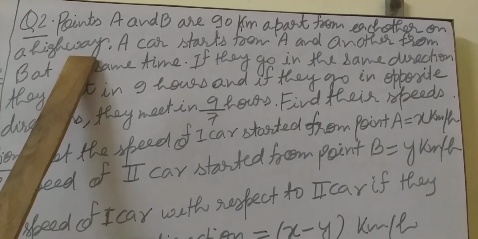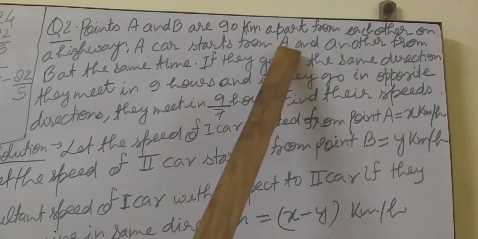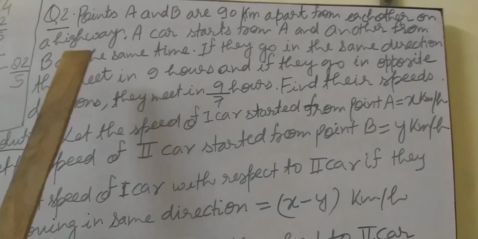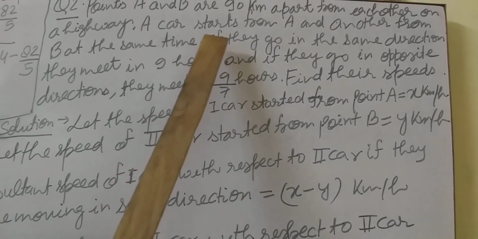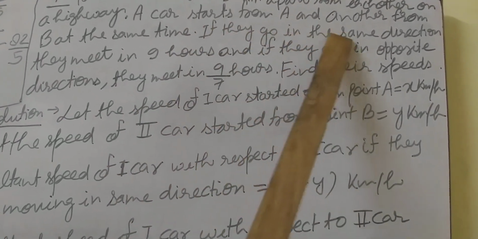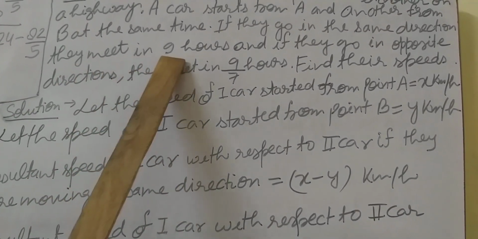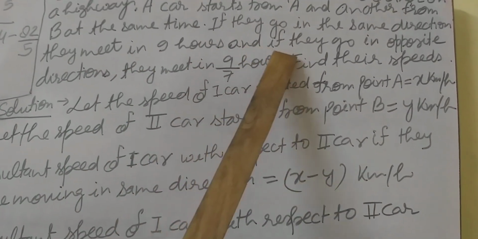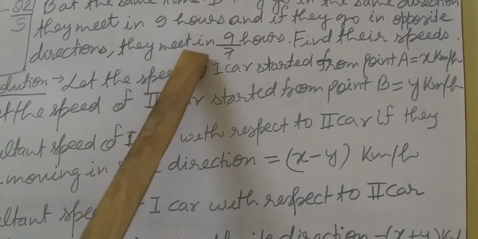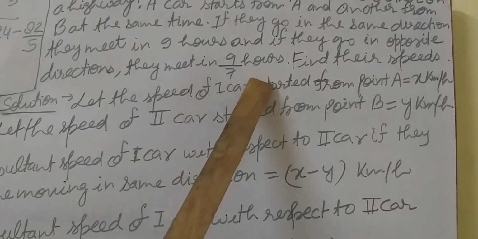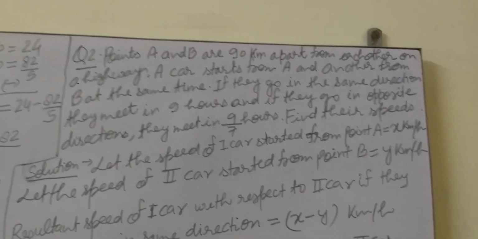On a highway, a car starts from A and another from B at the same time. If they go in the same direction, they meet in 9 hours. And if they go in opposite directions, they meet in 9/7 hours. Find their speeds. Okay students, this is the question.